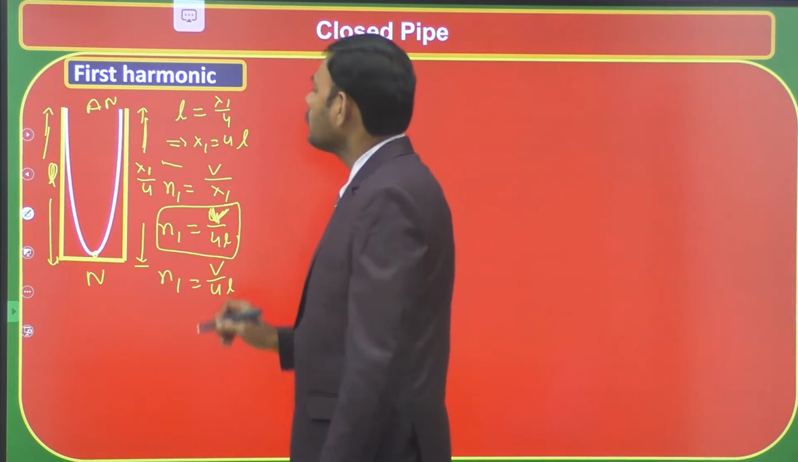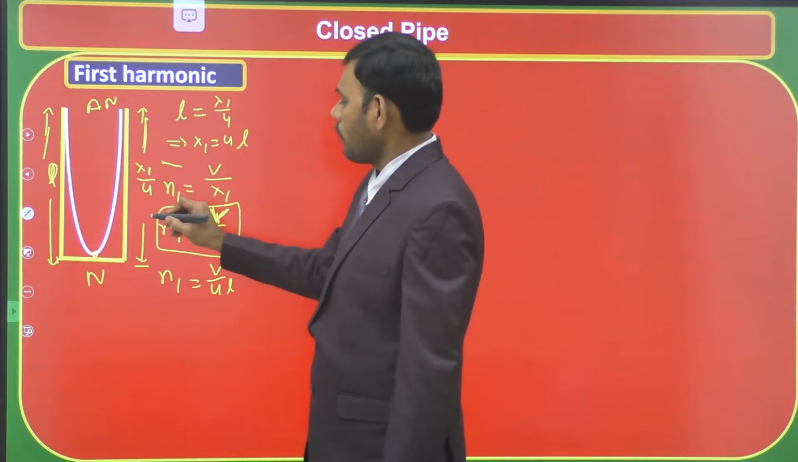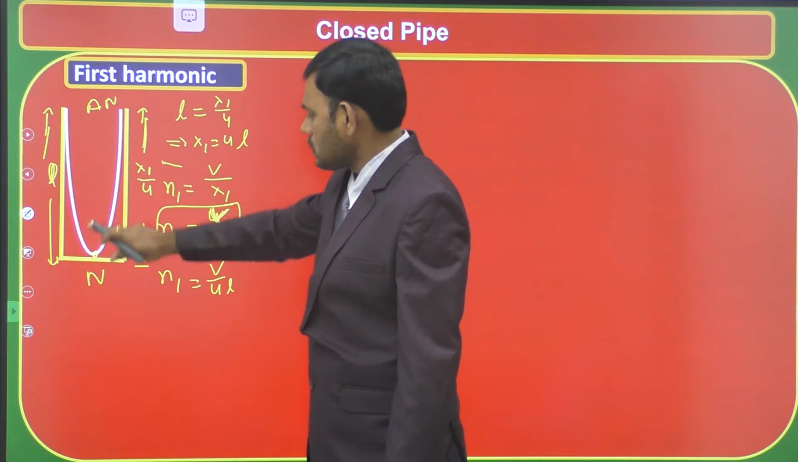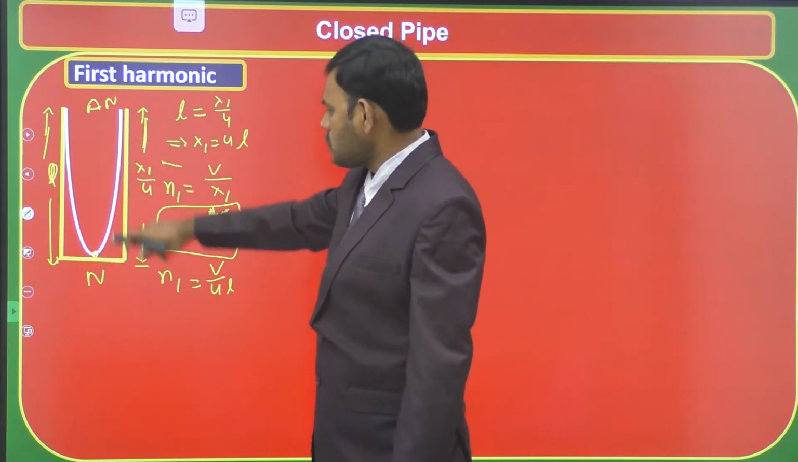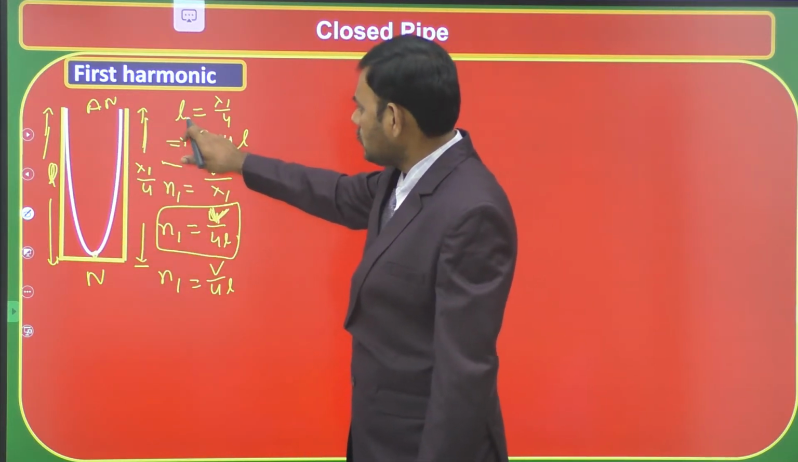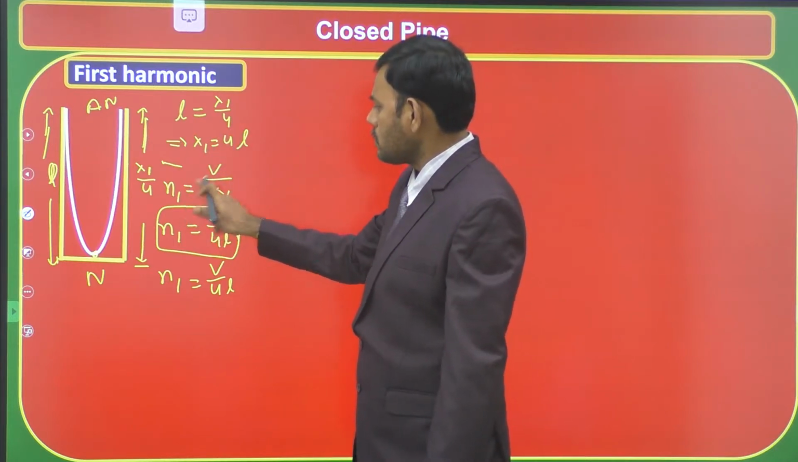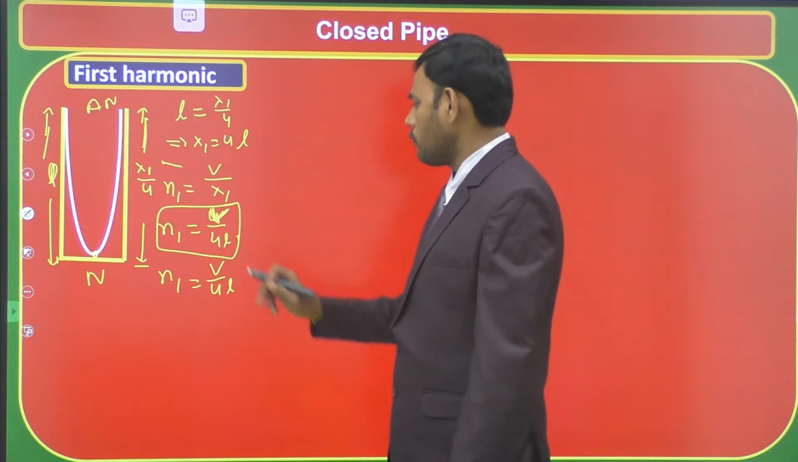So once again look into it. In first mode of vibration, stationary wave is formed such that antinode is at the free end and successive node at the closed end. Distance between these two is lambda by 4. So length of the tube is lambda 1 by 4. Lambda 1 is 4L. Then frequency expression is V by lambda 1, V by 4L.